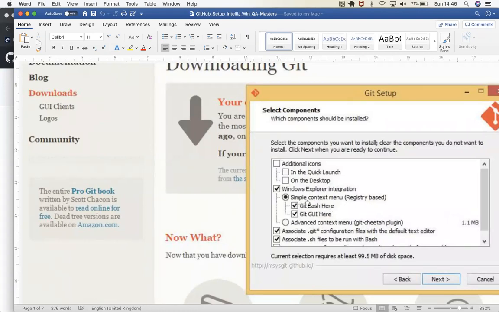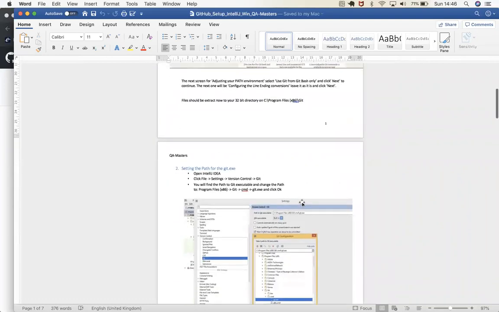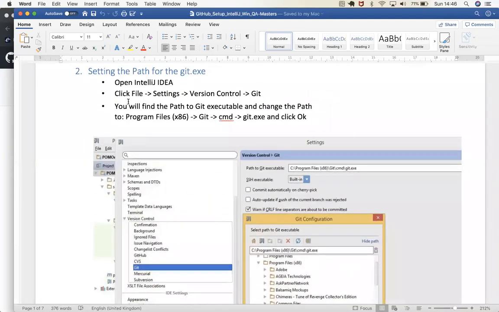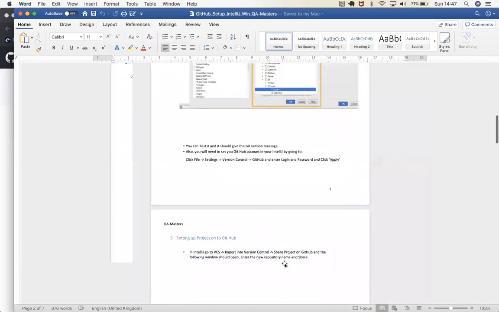Git Bash is a command line tool. Git GUI is a GUI tool. It gives a nice GUI as well. You can use this one, or you can use the IntelliJ IDEA one. Just select those two. After that, in IntelliJ IDEA, you click File, Settings, Version Control, Git, and then you will find the path. Check whether this path is there or not. If the path is not there, you give the git.exe file folder. That will be in Program Files, in the Git folder, in the cmd folder. But normally it will be automatically configured.